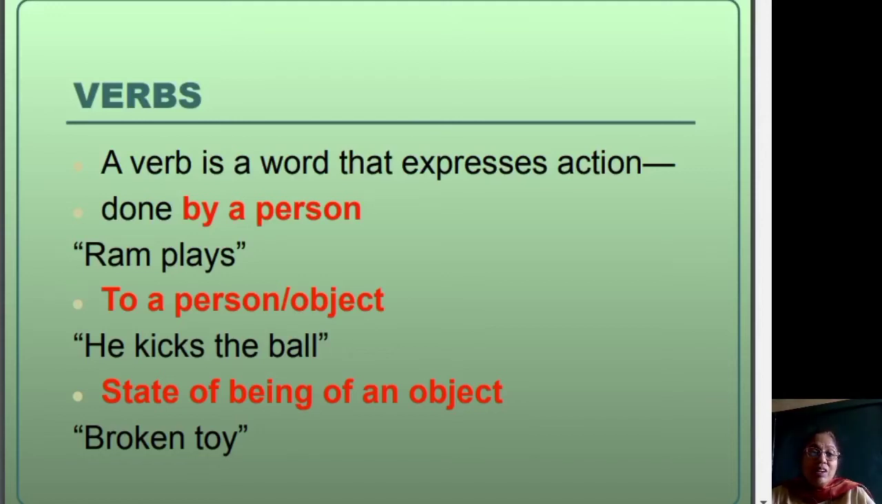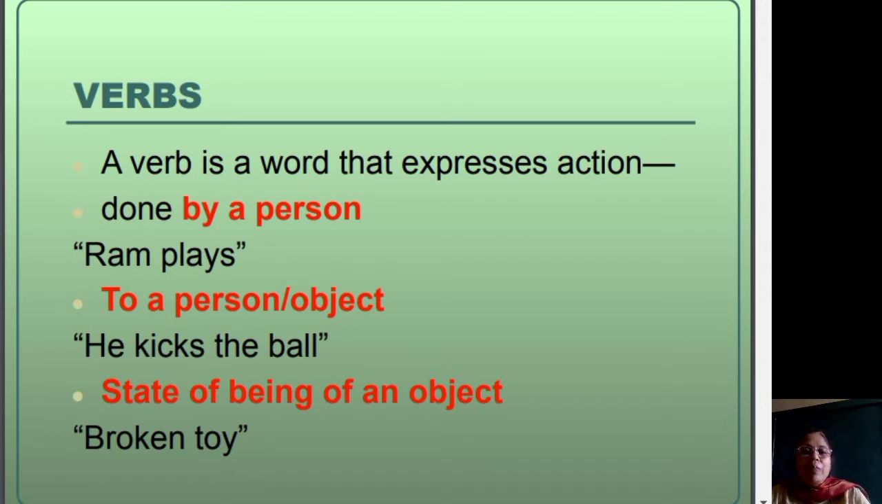Let's begin with understanding this most important part of speech, and that is verbs. A verb is often described as an action word. Though that is correct, it is not a complete understanding of the word. It has got many other shades, which I am going to teach you one by one. First of all, yes, the verb is a word that expresses action.